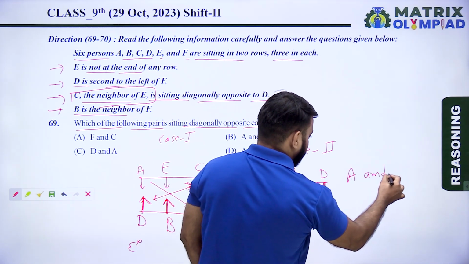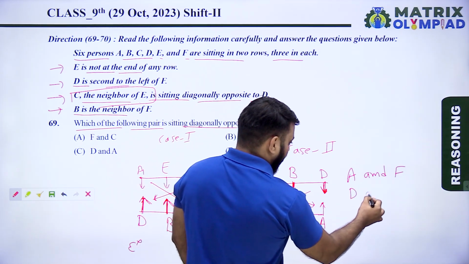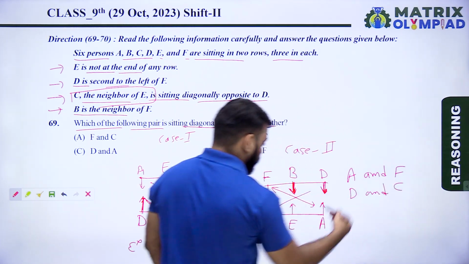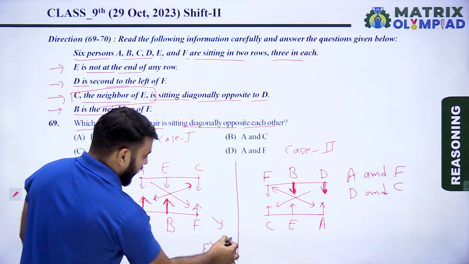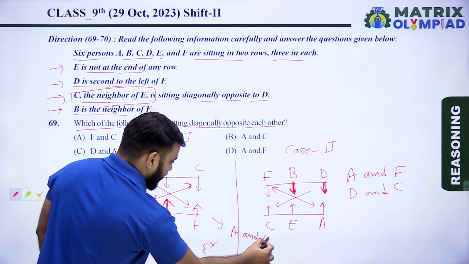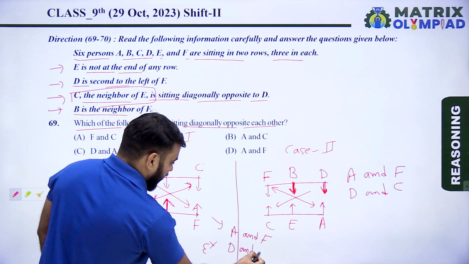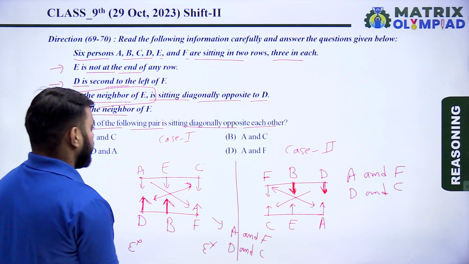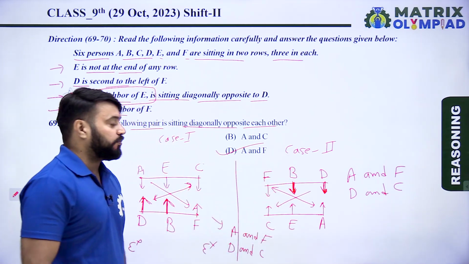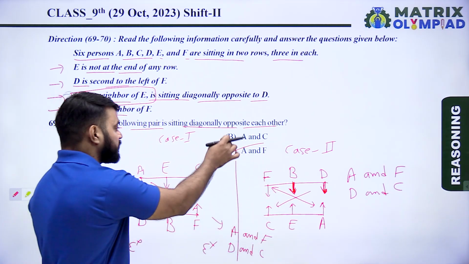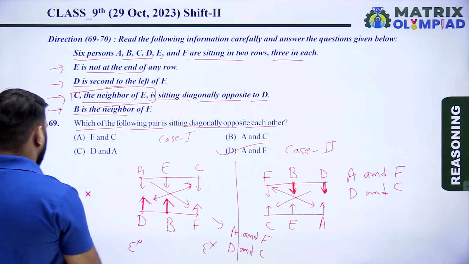Similarly, in this case, A and F are diagonally opposite to each other and D and C are diagonally opposite to each other. So in both cases, A and F are diagonally opposite to each other. So it means option D is the correct answer of this question. So let's move on to the next question.